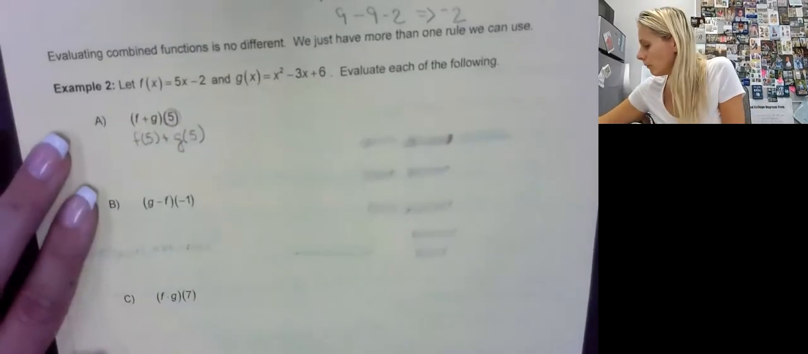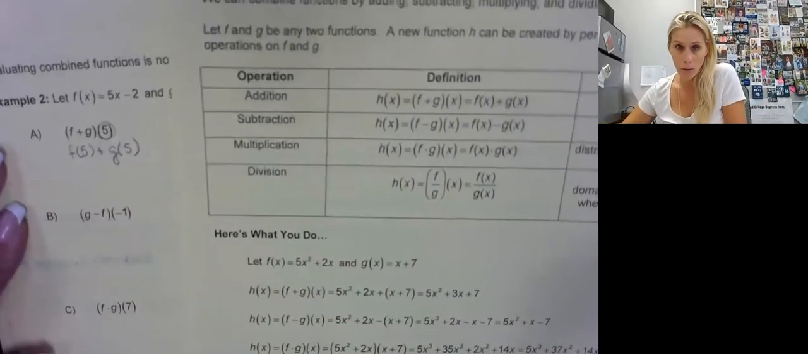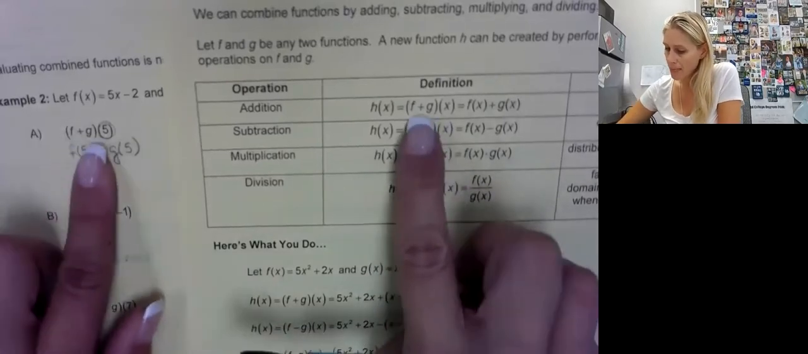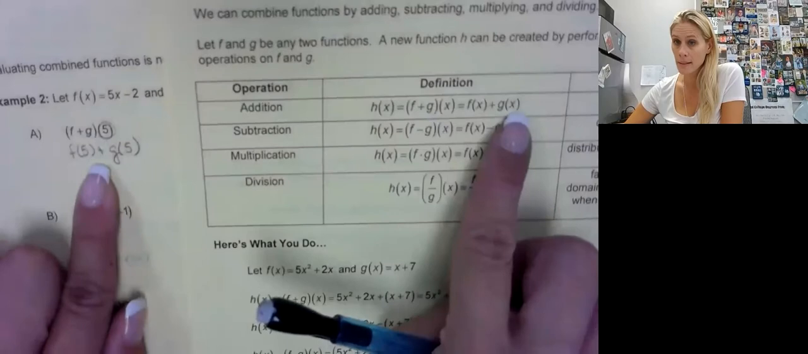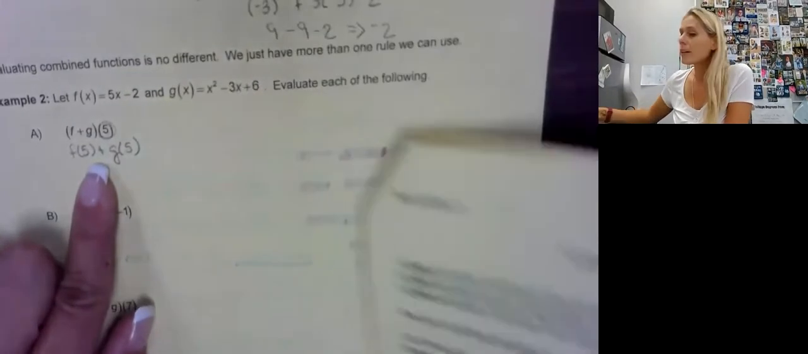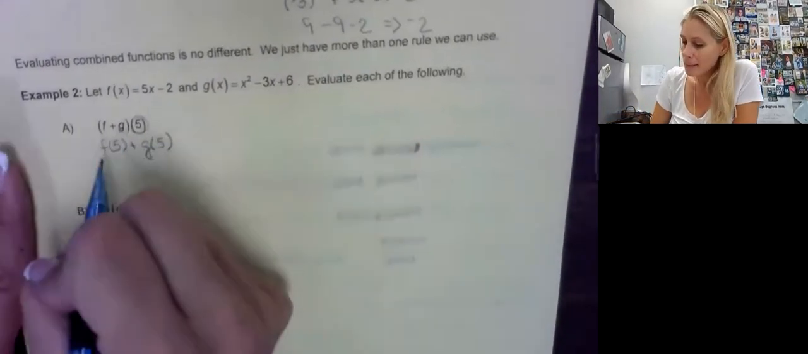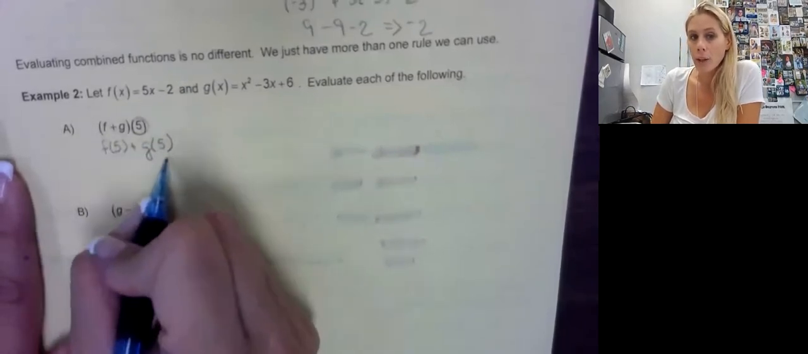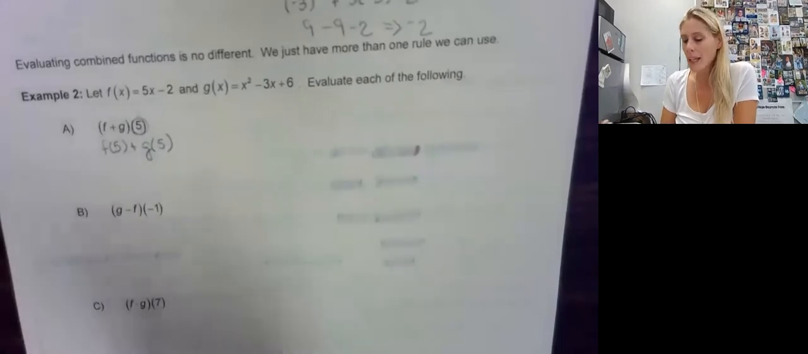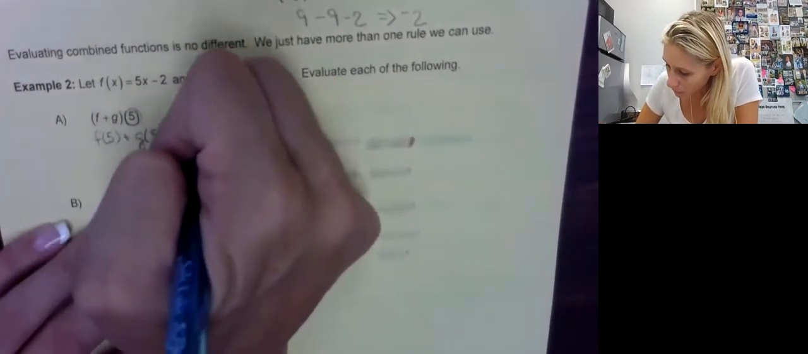Okay, let me show you. Remember at the beginning, we went through this cheat sheet, right? This is the same thing as this. Well, the reason why I like this way is because now all I have to do is evaluate f of 5, evaluate g of 5, and then add them together. So let me do that now.